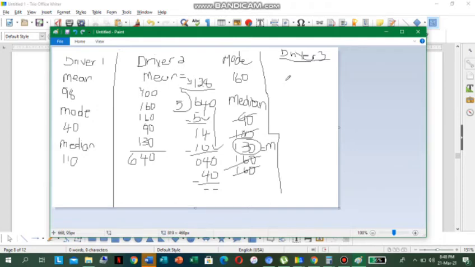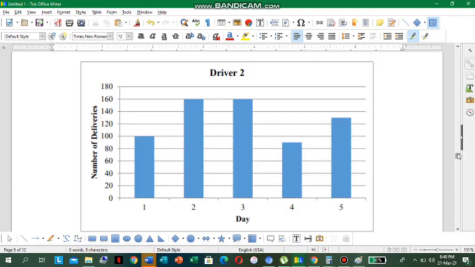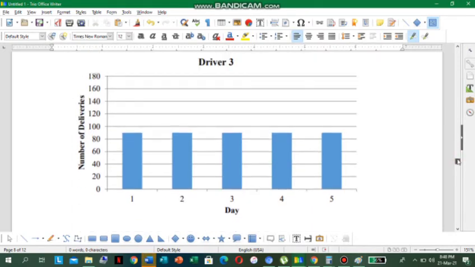So let's go back to the diagram here. For driver 3, wow, we see that for day 1, he made 90 deliveries.